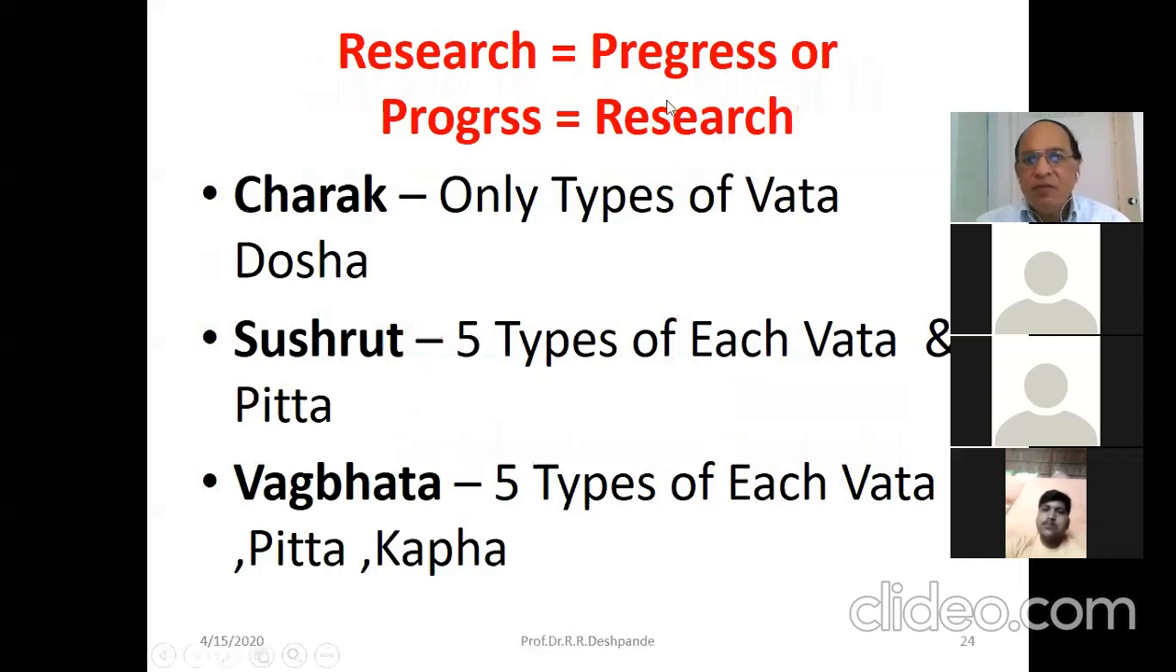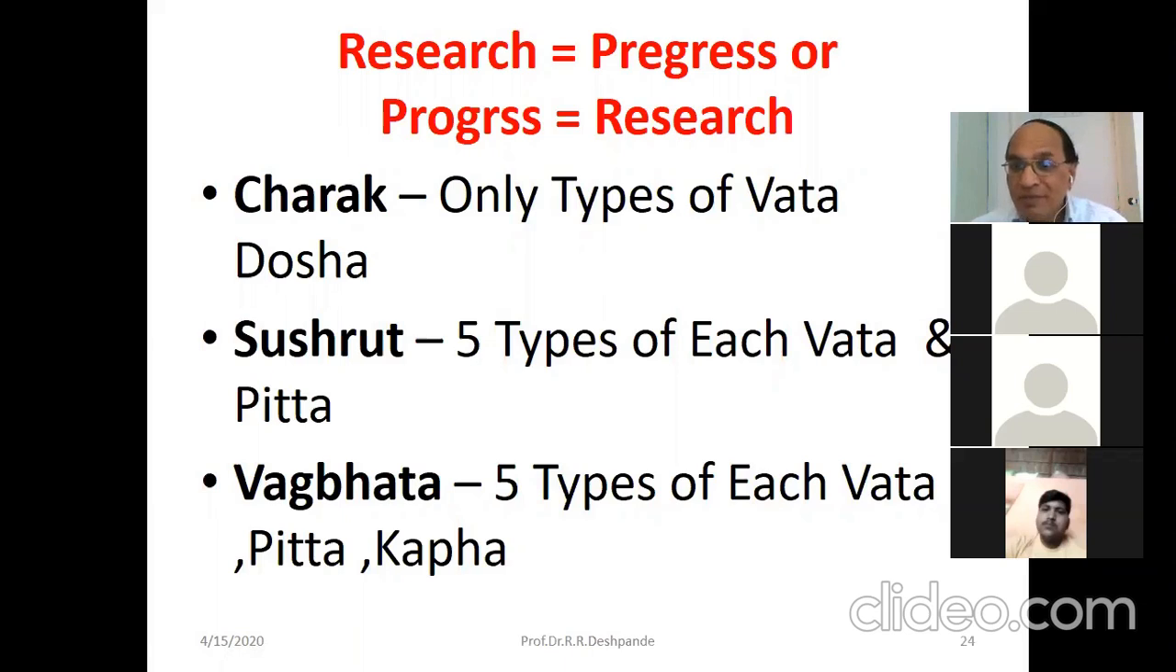Research is equal to progress, or progress is equal to research. These are the synonyms, these are the parallel words. So research is always progress, and for progress we need the research. How was the progress there in Ayurveda? Charak has mentioned only 5 types of Vata dosha: Prana, Udana, Vyana, Saman, Apan. He has not discussed the Pitta types and Kapha types.